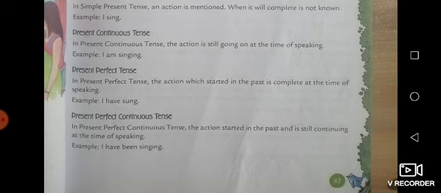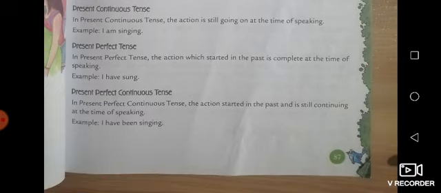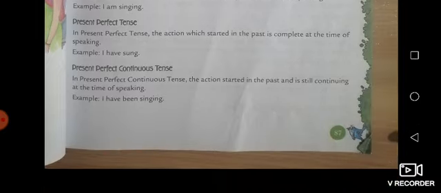After that, present perfect tense. In present perfect tense, the action which started in the past is complete at the time of speaking. So in this tense, any action started in the past, and what it is telling about has been completed.